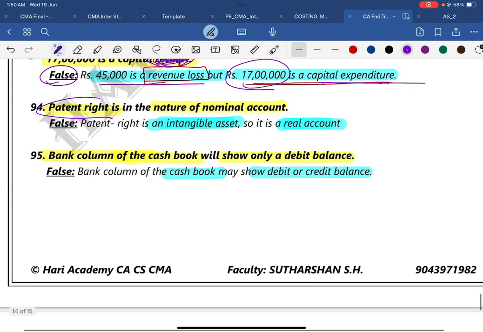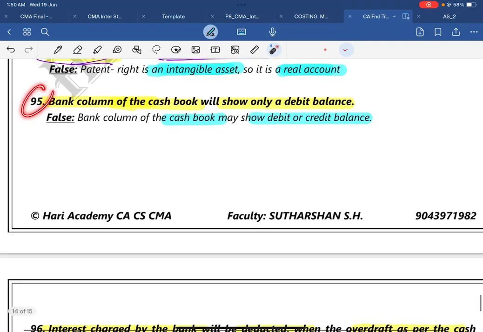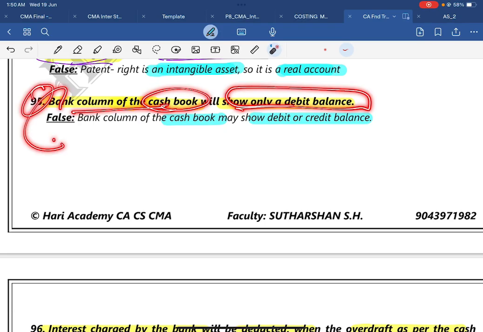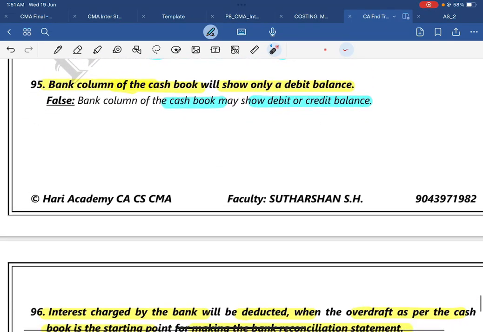Then 94, patent right is in the nature of nominal account. No, patent right is an intangible asset, so it is a real account. Then 95, bank column of a cash book will show only debit balance. No, the bank column can show a debit balance as well as a credit balance. Cash column of a cash book will only show the debit balance. Bank column may show debit or credit.